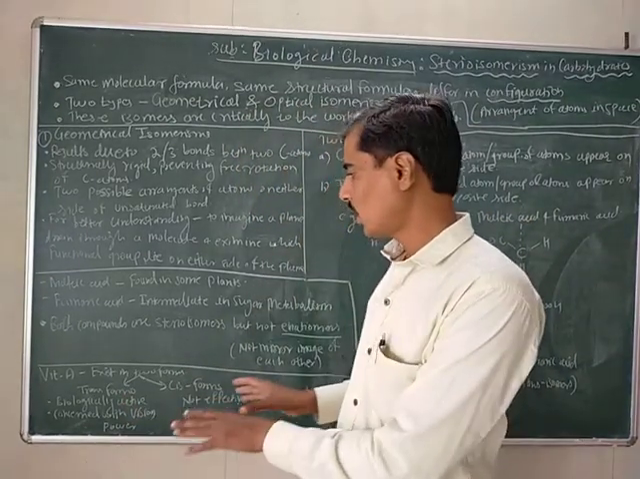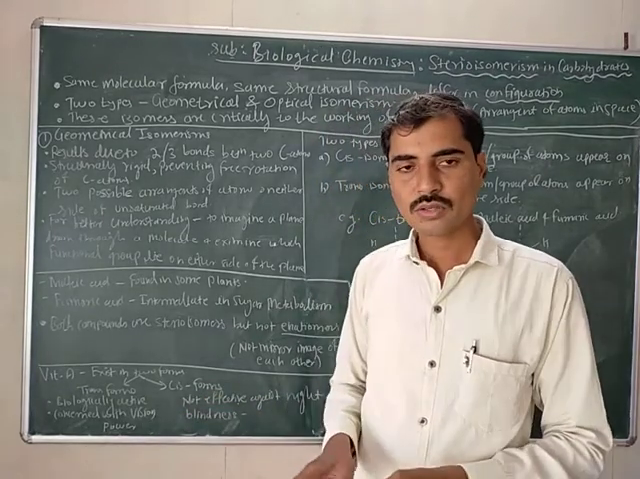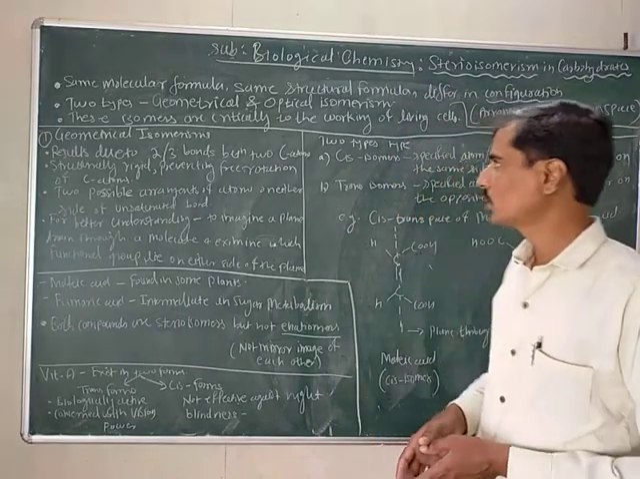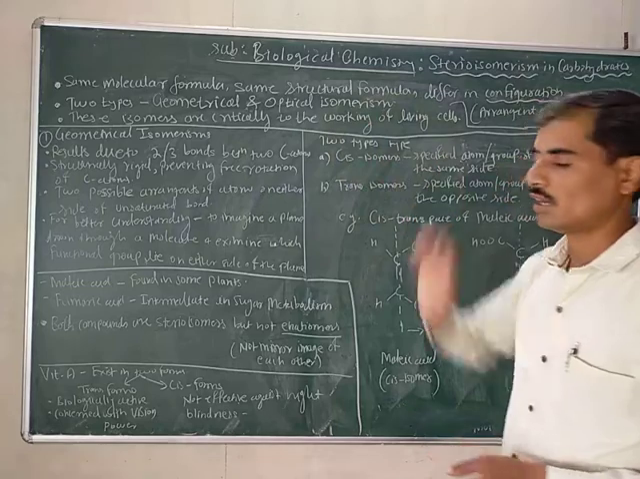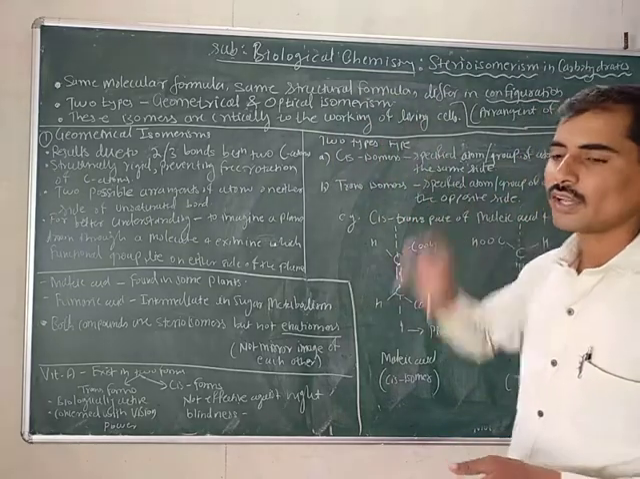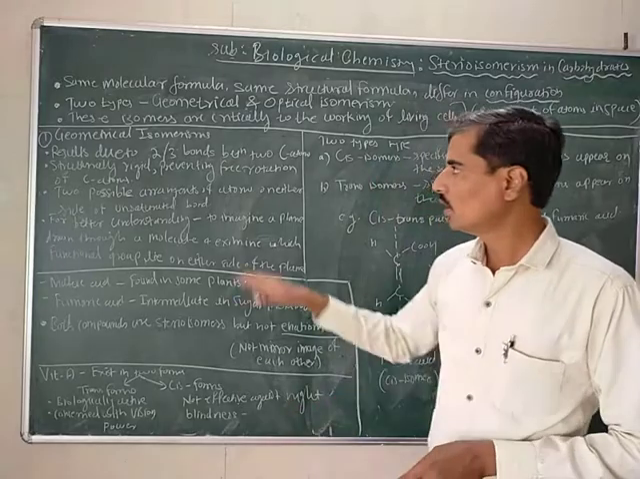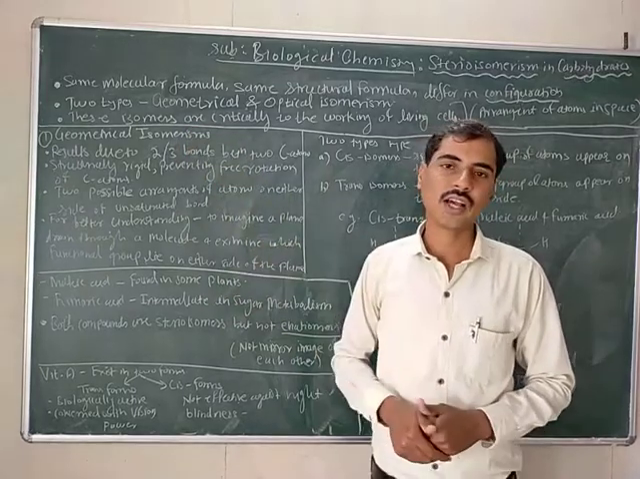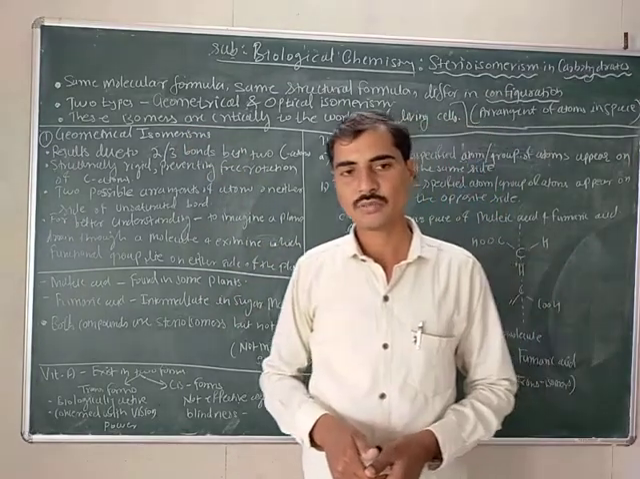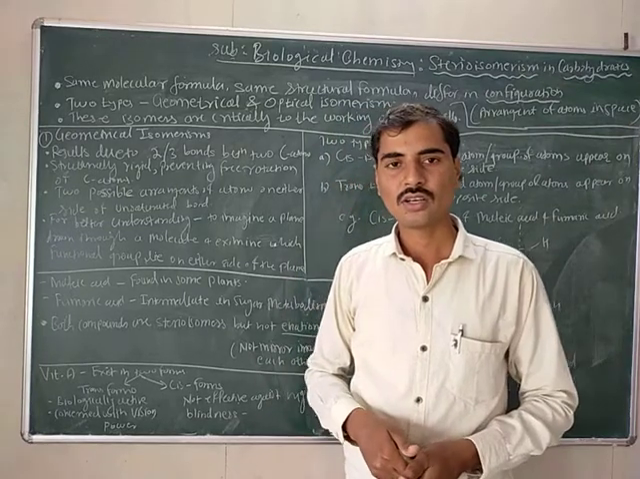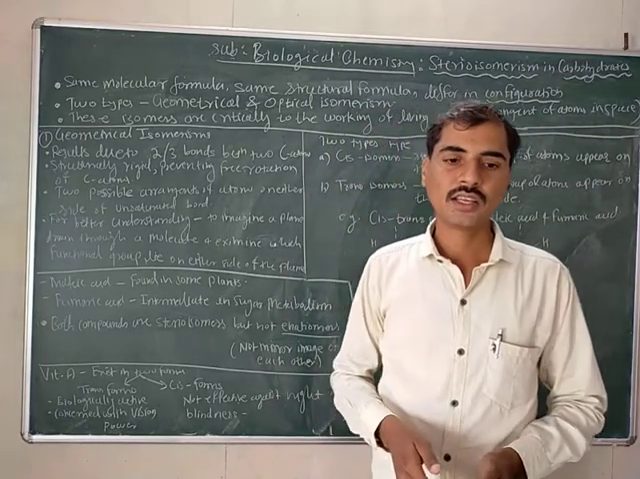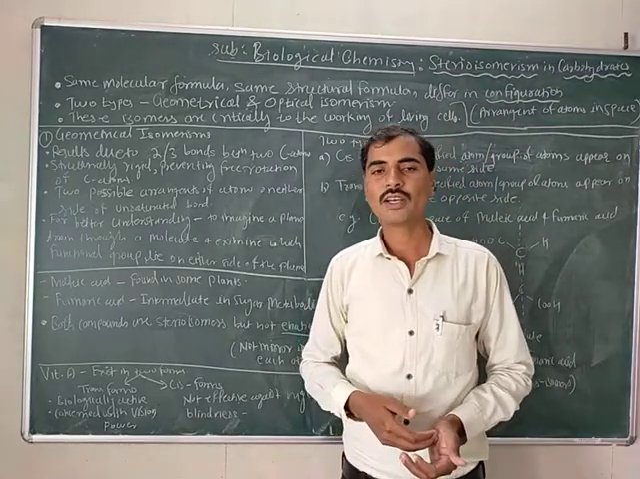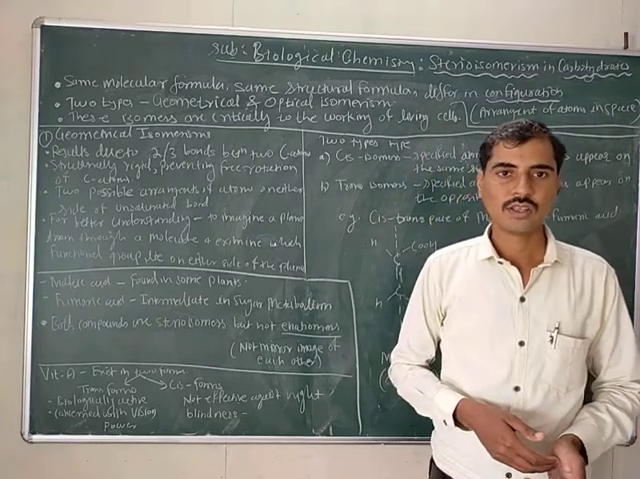That means molecules which exhibit two different forms or isomers are critical to the working of living cells. This is the first type of stereoisomers, known as geometrical isomers or geometrical isomerism. In the next lecture we will study the other type of stereoisomerism, known as optical stereoisomerism. Thank you very much.